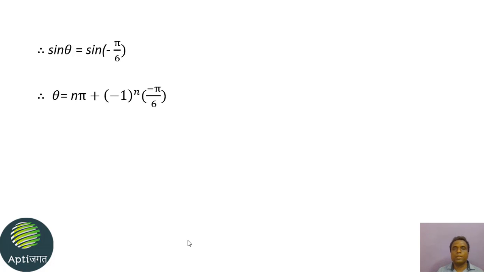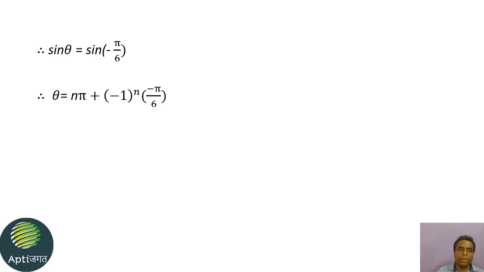So we have the equation sin theta equal to sin minus pi by 6, that is sin theta equal to sin minus 30 degrees. We can derive its generalized solution from what we have for sin theta equal to sin alpha: theta is equal to n pi plus (minus 1) raised to n alpha.